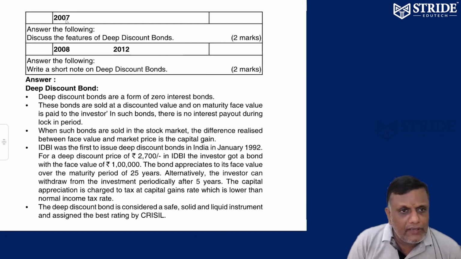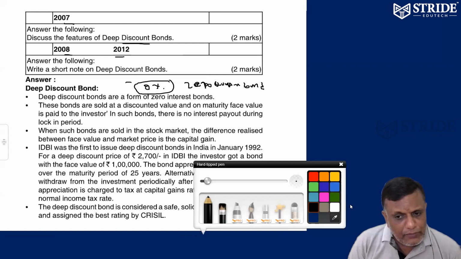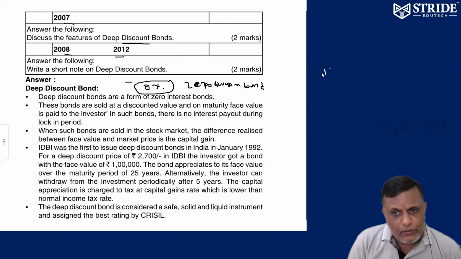2007, paper 8 and 12: deep discount bonds. What do you mean by deep discount bonds? That is nothing but zero coupon bonds. What do you mean by zero coupon bond? Zero coupon means 0% interest. The company is going to issue deep discount bonds, or zero coupon bonds, at a discount, but they mature at par.